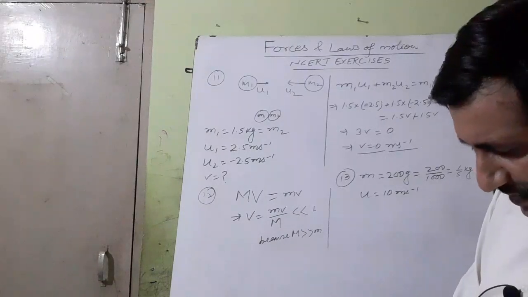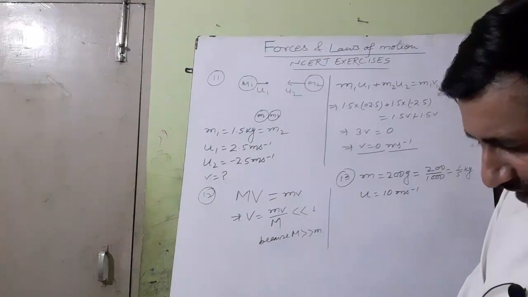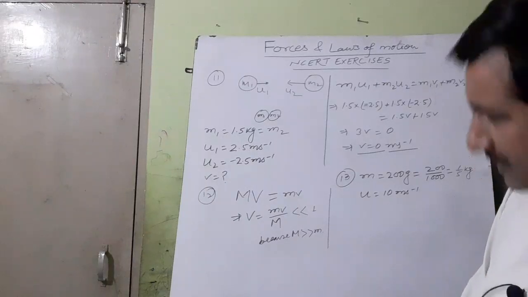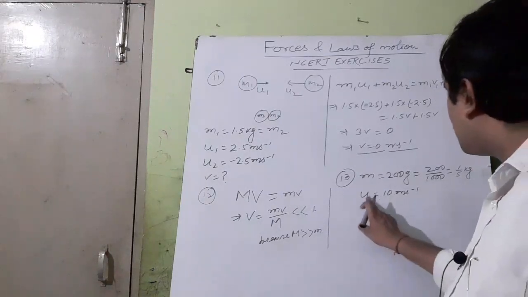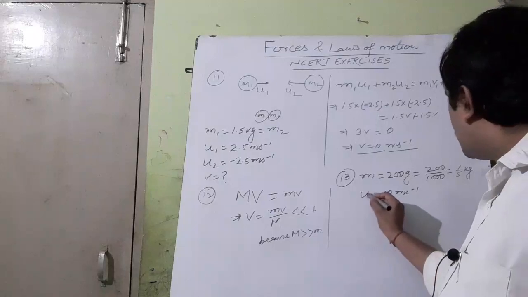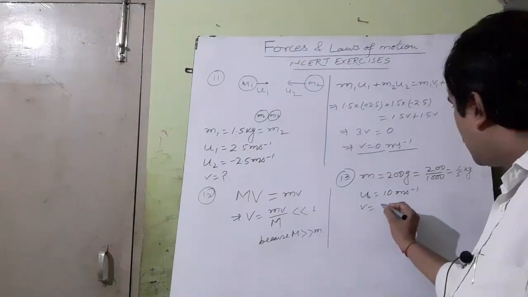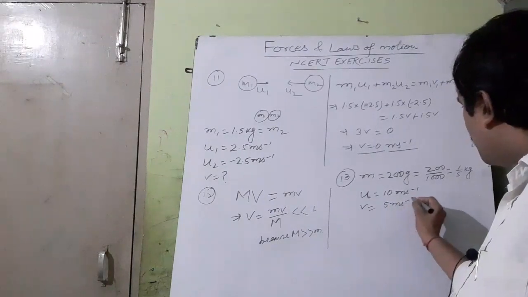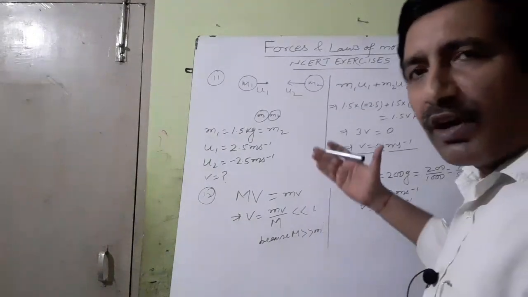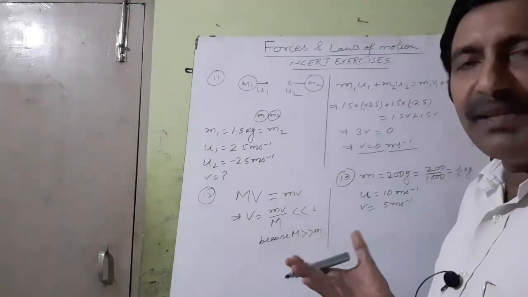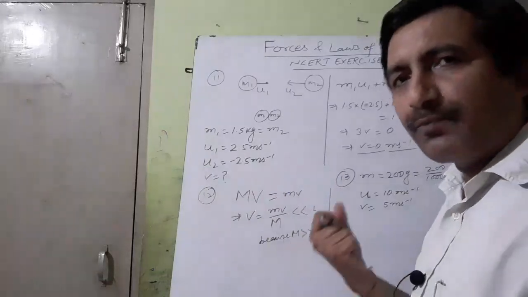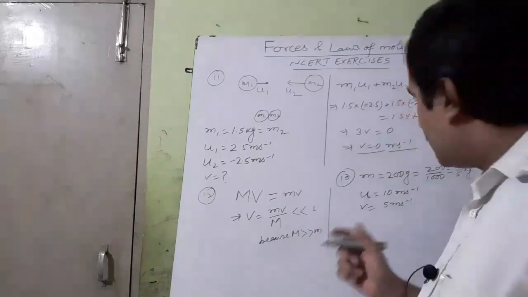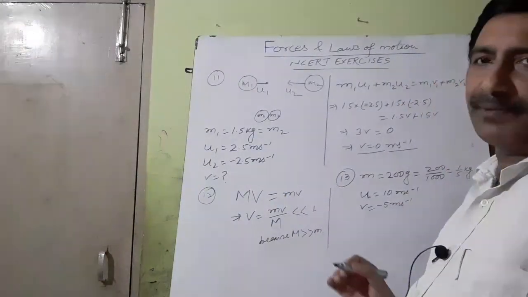And it also returns with velocity of 5 meter per second. Means this is v, and u is 10 meter per second, v is 5 meter per second. You see, v is the velocity with which the hockey ball returns, means in the direction opposite to the direction from which it was coming. It means v can be taken as negative.